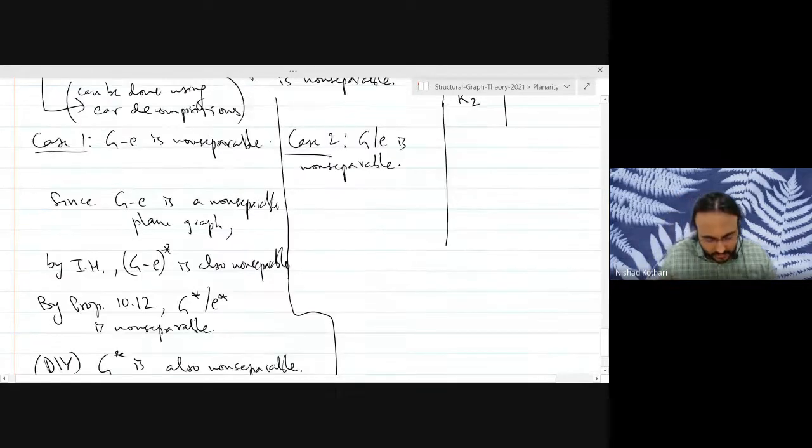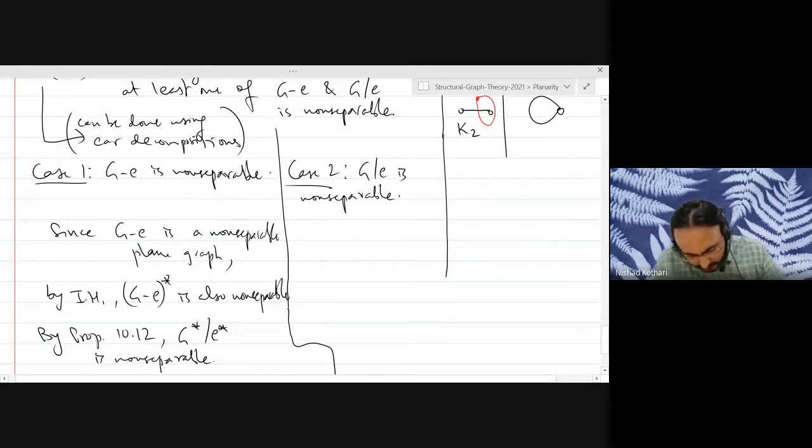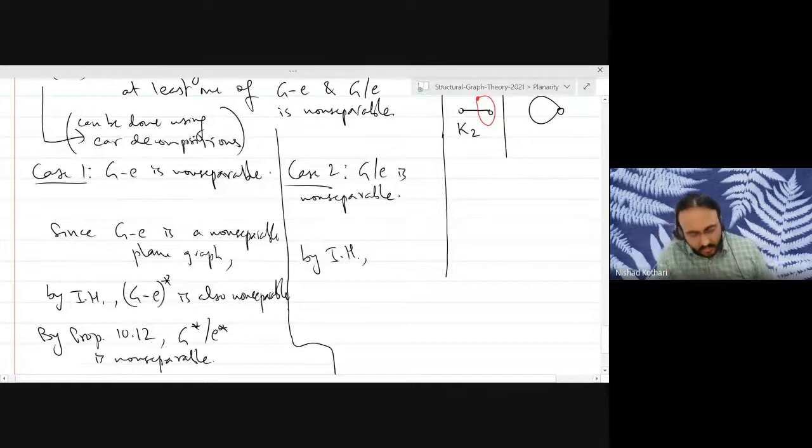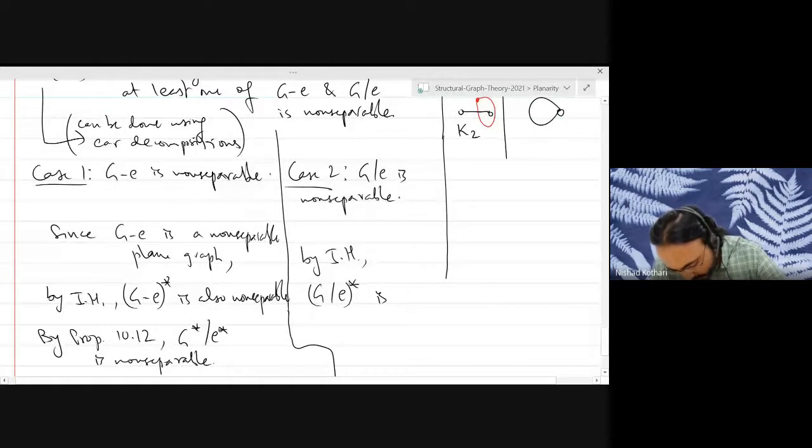And we do something similar here. Again, by a similar argument, this is a non-separable plane graph, G contract E. So by the induction hypothesis, you can take the dual, and this will also be non-separable.